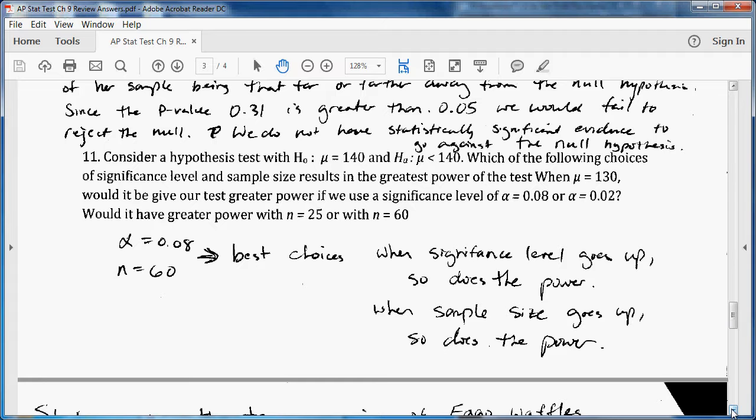The reason is when significance level goes up, so does the power. So those two go together. Significance goes up, power goes up. And same with the sample size. When sample size goes up, the power goes up. So those two things go hand in hand. Significance level goes up, power goes up. Sample size goes up, power goes up. So just keep in mind, in case the question asks different things about decreasing power or something, it's really the relationships there you need to commit to your memory. Make sure you know significance level goes up, power goes up. Sample size goes up, power goes up.